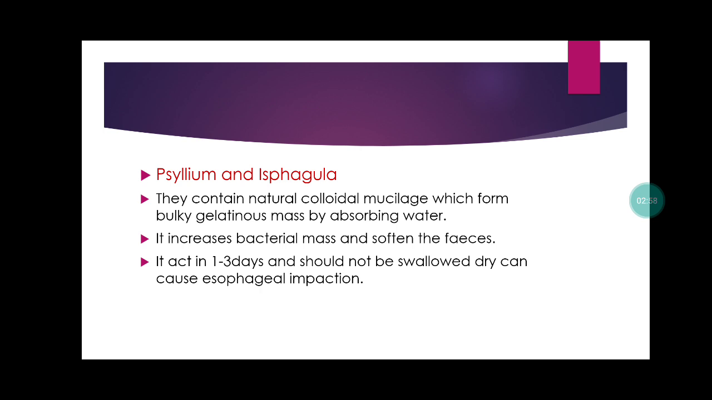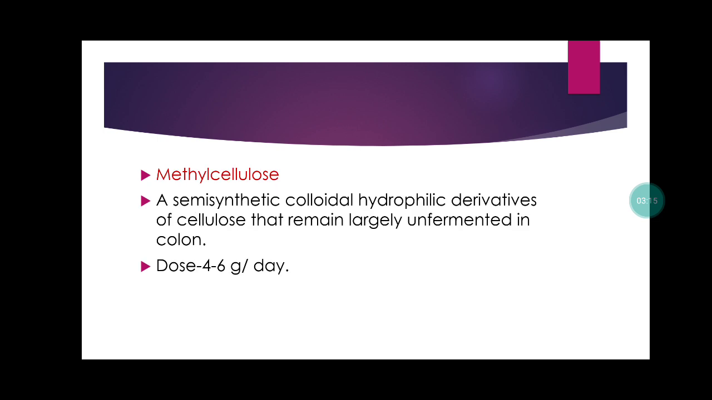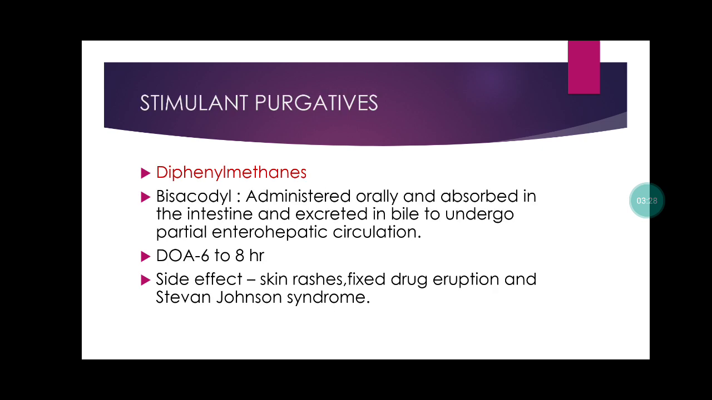Now psyllium and isphagula. They contain natural colloidal mucilage which forms bulky gelatinous mass by absorbing water. It increases bacterial mass and softens the feces. It acts in 1 to 3 days and should not be swallowed dry, as it can cause esophageal obstruction. Now methyl cellulose. It is a semi-synthetic colloidal hydrophilic derivative of cellulose that remains largely unfermented in colon. Dose 4 to 6 gram per day.